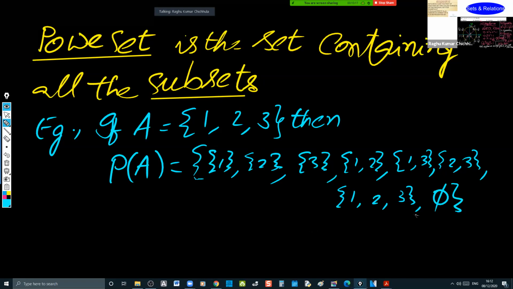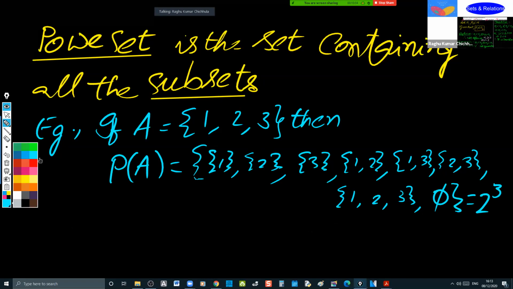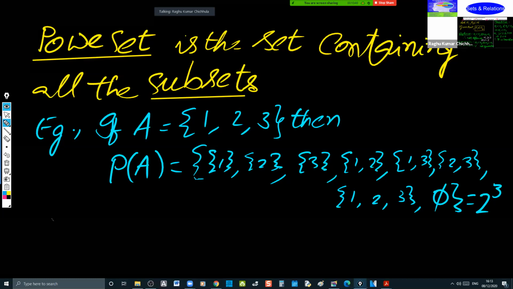So this 8 can be written as 2 power the number of elements present in the set. And hence, what is the conclusion? This is the example I have taken.